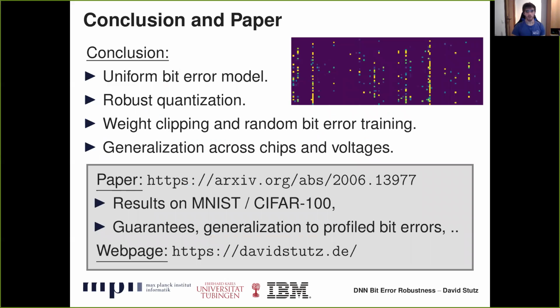In conclusion, we consider a uniform bit error model that realistically captures the nature of low voltage induced bit errors across voltages and chips. We propose a robust quantization scheme, weight clipping, and random bit error training to improve robustness considerably. In our paper, we provide additional results on MNIST and CIFAR100, guarantees, and show that we generalize to bit error distributions significantly different from our model, as shown on the top right, for a profiled chip where the bit errors are strongly aligned along columns.